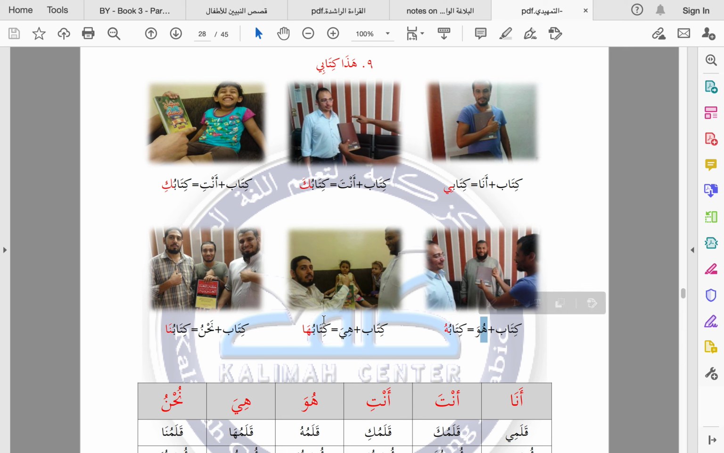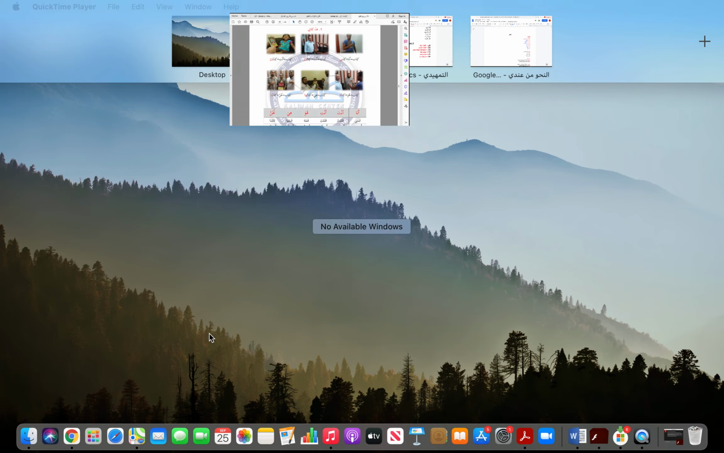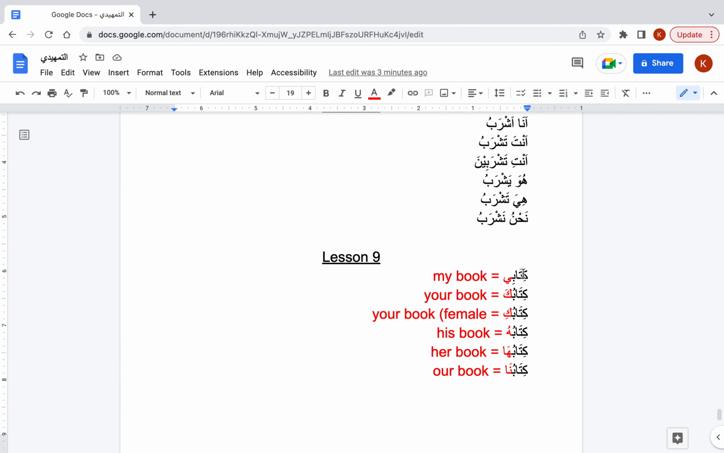Okay. Kitabuha, so her book. This ha, okay, represents the female. And nahnu would be kitabuna, and this noon represents nahnu. Okay. So let me just go over to the screen. So kitabi is my book. Kitabuka is your book for a male. Kitabuki is your book for a female. Kitabuhu is his book, third person male. Kitabuha is her book, third person female. And kitabuna is our book collectively.